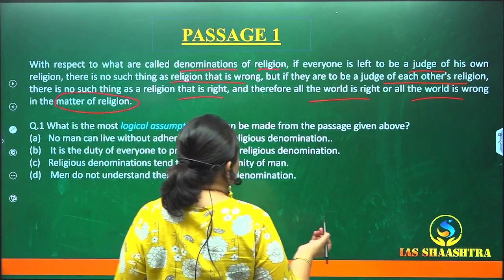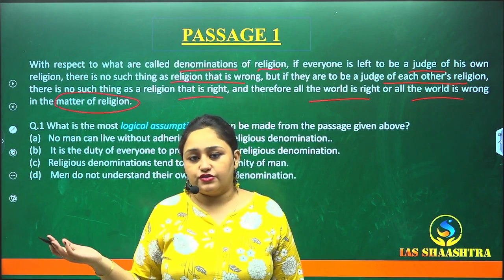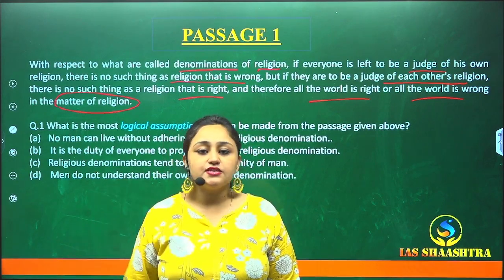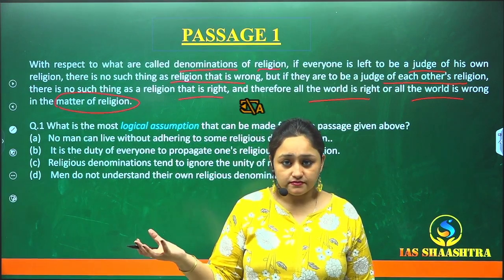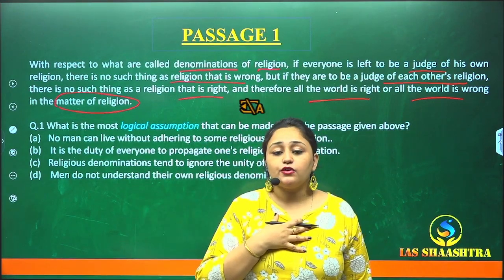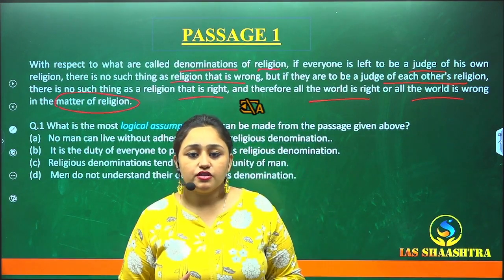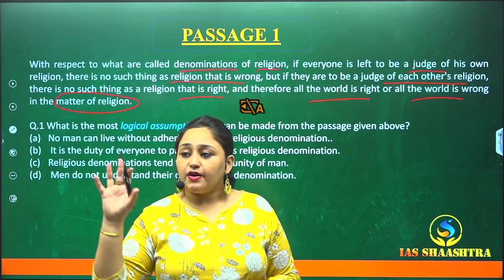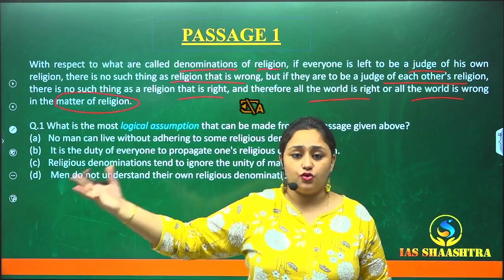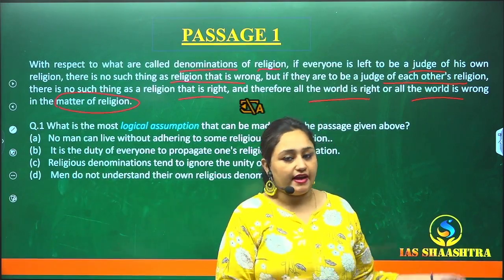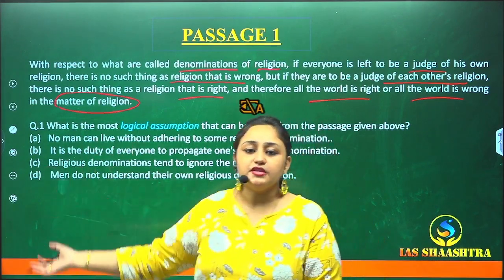So the basic thing that the author is saying is that when we're talking about our own religion, we're always right. When we're talking about the other person's religion, then that religion is wrong. When we're judging our own religion, we are saying that our religion is right. But when we're judging the opposite person's religion, we're just saying that the other person's religion is wrong. So all the world is right when it comes to us, and all the world is wrong when it comes to the other person.